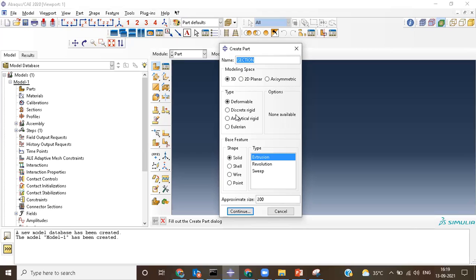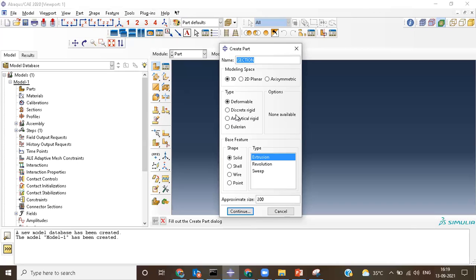In what cases do I need to consider a rigid body? When you are working on some 20 or 15 components, and out of those, 3 components are very far from my functionality, but I still want to place those components, and I don't want to see the behavior of those components. In those cases, where you want them present in the model but don't want to see what's happening to them, to save calculation time you can use them as a rigid body.